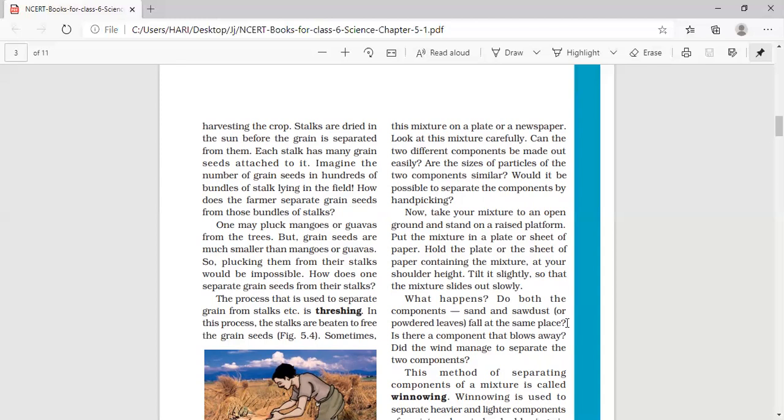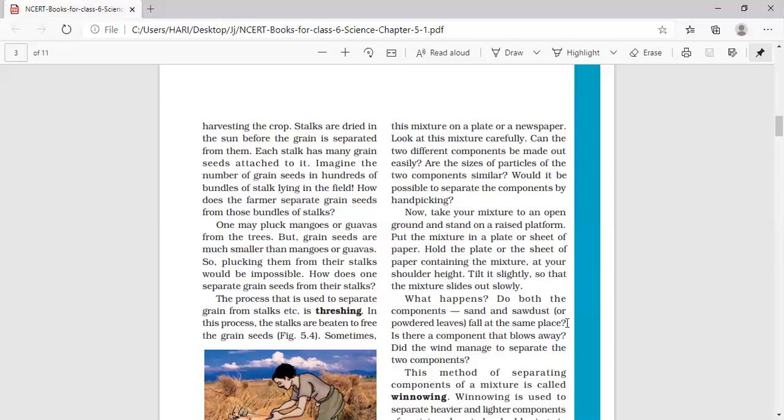The sawdust will be moving a little away from the place we are standing, and the sand will be falling slightly down, straight down. Why? It is because of the difference in the weight of both the components. Sawdust is lighter. The lighter components will be moving away along with the wind. So they will be falling a little away from the place where we are standing. And sand is heavier than sawdust. So sand will be falling straight down. Both the components of the mixture can be separated this way using the wind.